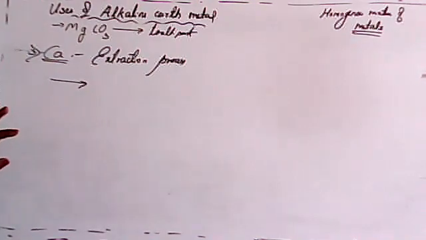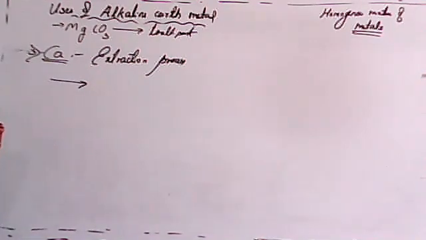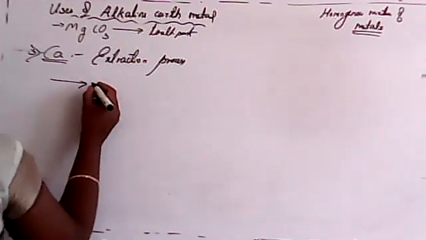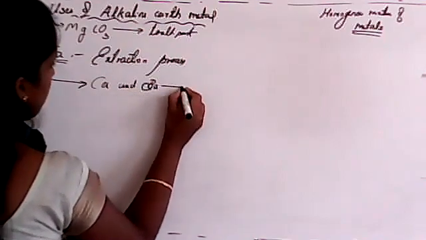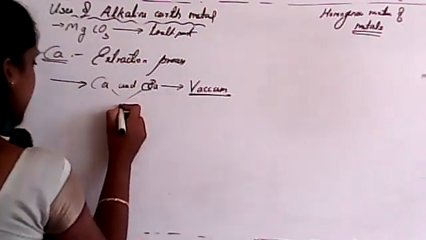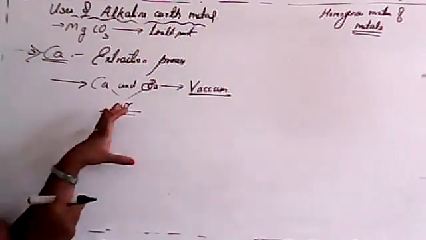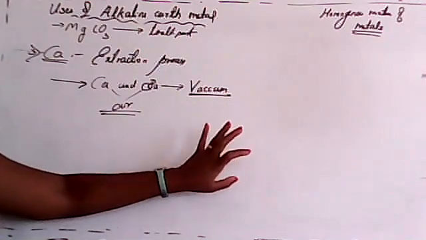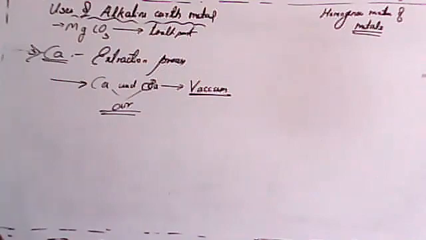The next use of calcium is with barium. Calcium is used with barium to form a vacuum. That means it readily reacts with air, so it will consume the air. That's why the whole container will be a vacuum. Is it clear? It will remove the air.